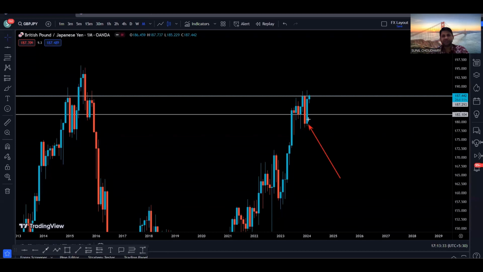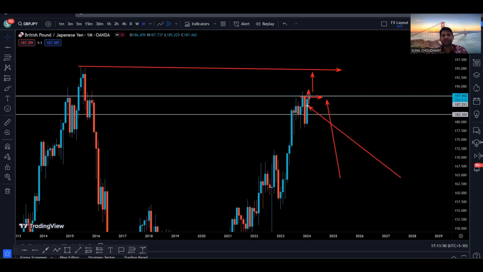Because this bullish candle closed back into the range, the move to the downside has become a fake out, and we can see the last monthly candle closed just below this resistance. If we had closed above the resistance, there would have been a very high probability for the price to go to the next resistance. But we can see that the last monthly candle closed below this resistance.